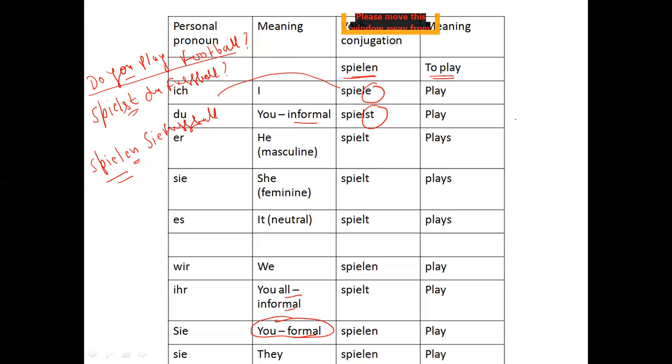The examiner can also give you something like this: Peter, do you play football? And another sentence is Mr. Sharma, do you play football?